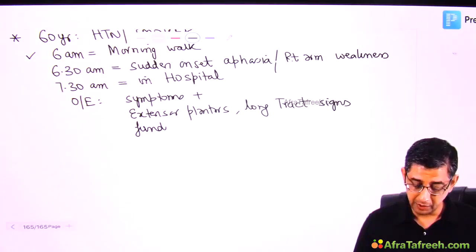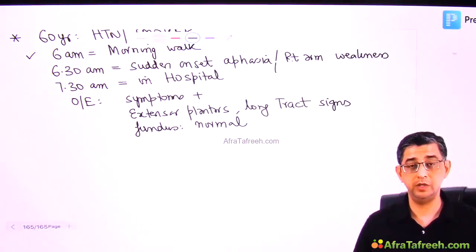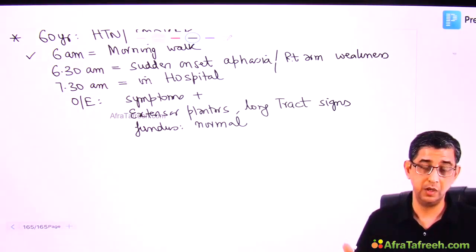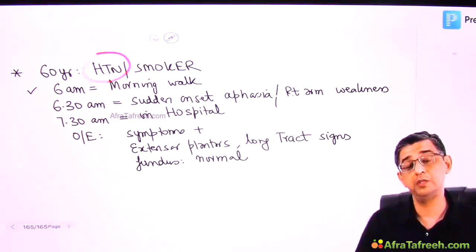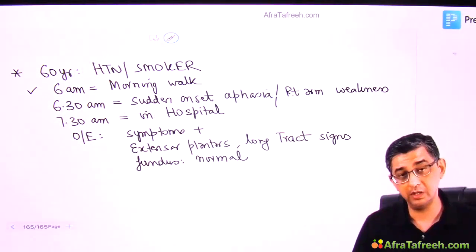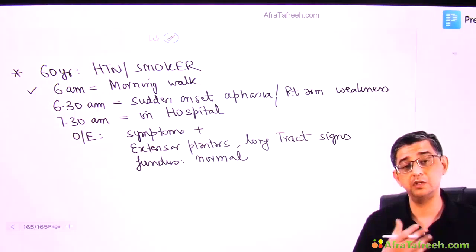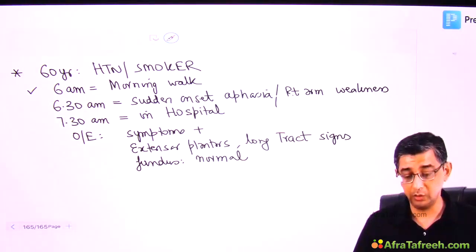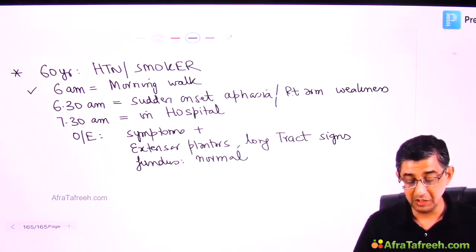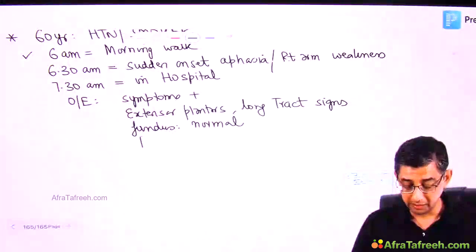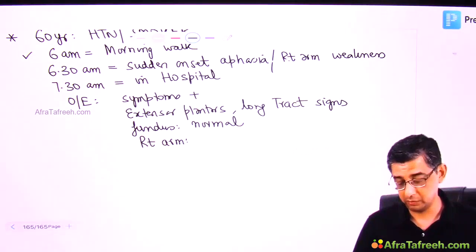When I did a fundus examination of this guy, it was normal. Now here I want to tell you that just because fundus is normal, that does not mean that you have ruled out hemorrhagic stroke. In fact, the impression of a lot of doctors is that if it is a hypertension patient, then the hypertension patient will always develop hemorrhagic stroke. That is not the case. A lot of hypertension patients might be developing ischemic stroke. Guys, 85% presentation is of ischemic stroke. So when you are examining this guy, don't be under a bias that hypertension is written. If the hypertension word is given, that does not mean he is talking about hemorrhagic stroke only. When I did motor examination of the person, I noticed that the right arm power was only 1/5.